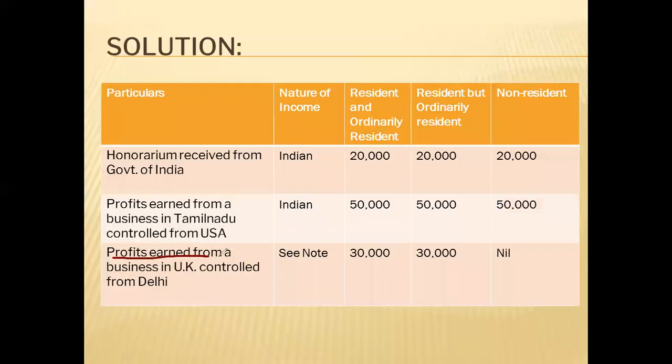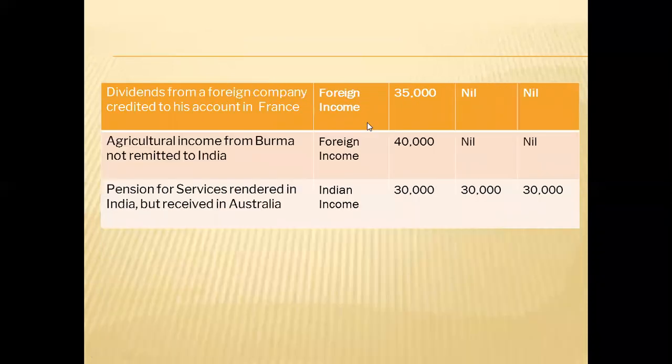Profits earned from business in UK. You have a business set up in United Kingdom, which is outside India, but you are controlling that business from Delhi, which means India. For that, in the nature of income column, we have written see the note. So we will go to this note. What is the note?